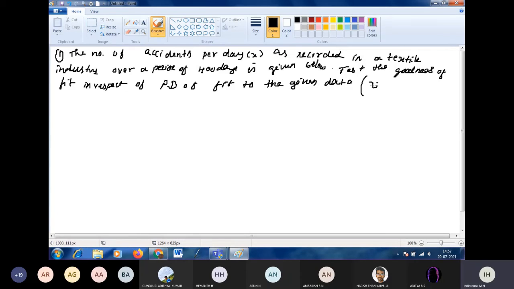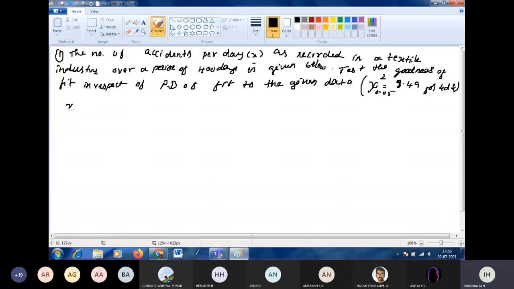In the bracket they have given the threshold value of chi square at the level of 5%, which is 9.49 for 4 degrees of freedom. Okay. So now take down the data given.